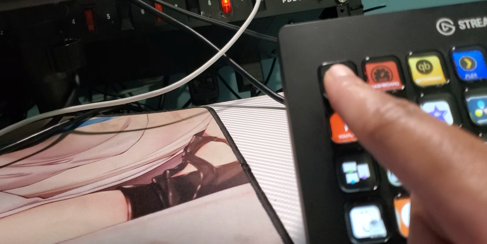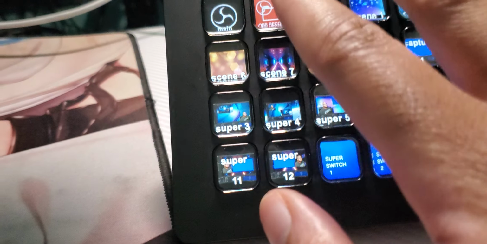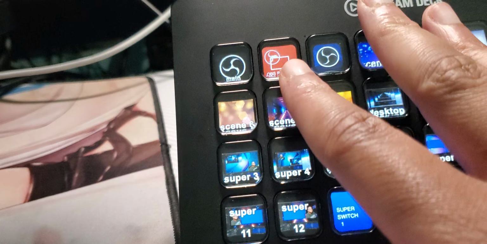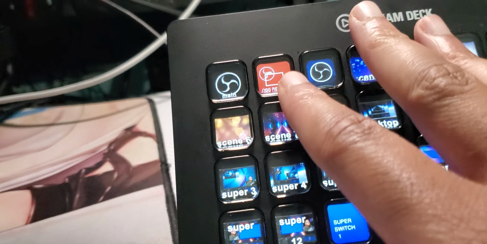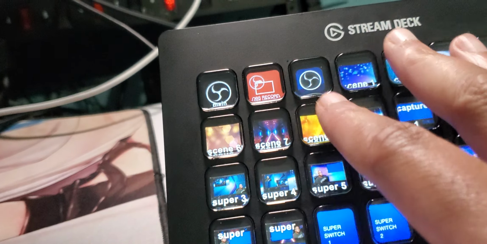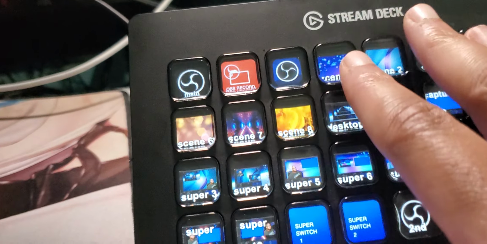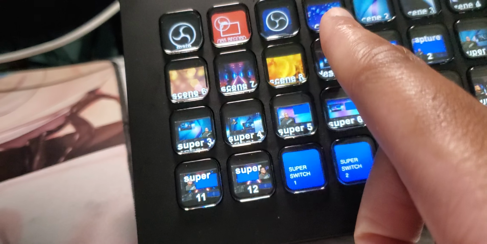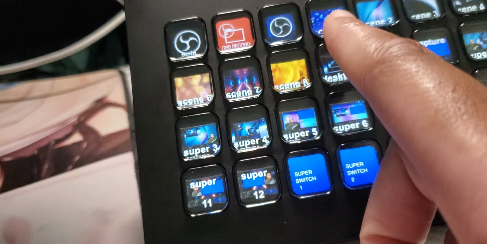OBS folder. This is a folder, so when I click this folder, there's a whole bunch of stuff in here. So this is my folder for accessing the files that I record with OBS. This is OBS application stuff. So basically on this page itself, other than these three things, it does basically recording individually. So this does a recording and also disables